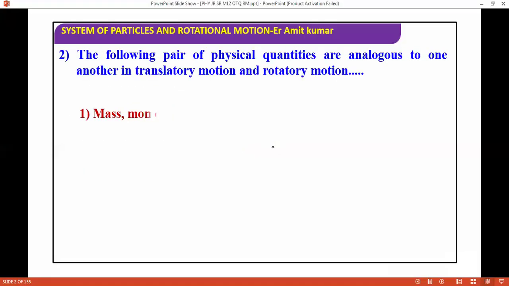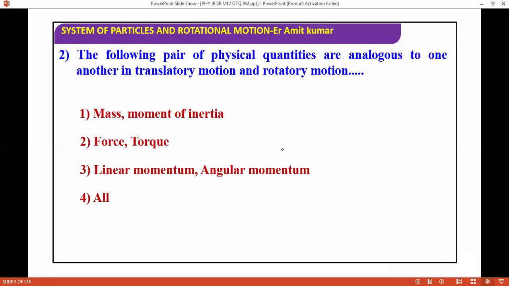Next question. The following pairs of physical quantities are analogous to one another in translatory motion and rotatory motion: mass and moment of inertia, force and torque, linear momentum and angular momentum. The correct answer is this one. You have gone through all these concepts in the classes as well. Mass and moment of inertia are analogous, force and torque are analogous, linear momentum and angular momentum are analogous.